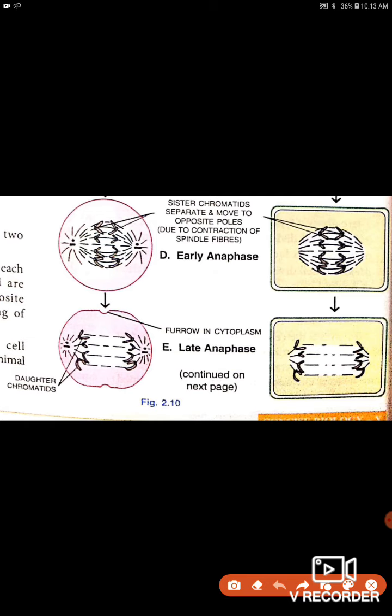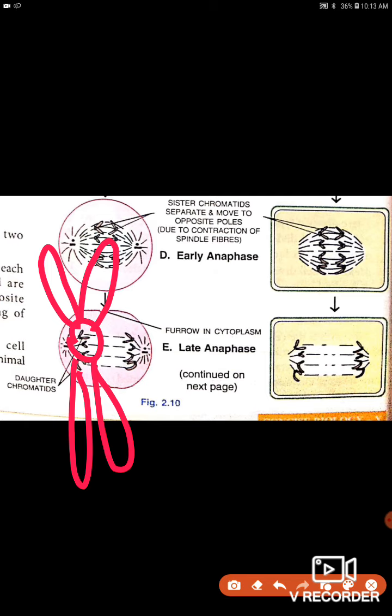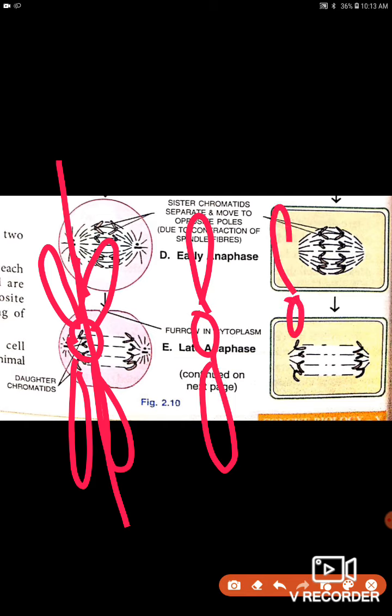The centromere of each chromosome splits and separates the two sister chromatids into two daughter chromosomes. Before that, it was like this. Now it will split from here. So you will get two daughter chromosomes, or you can say the sister chromatids will be separated.